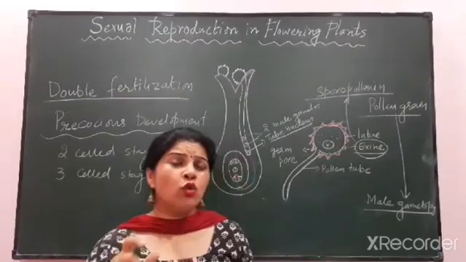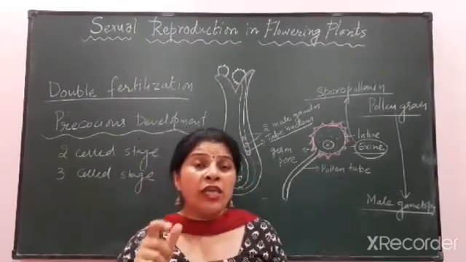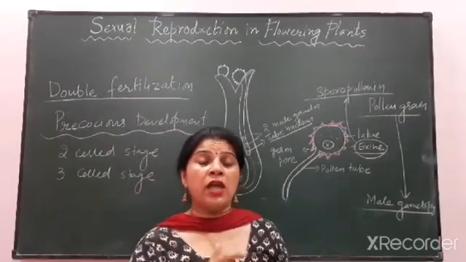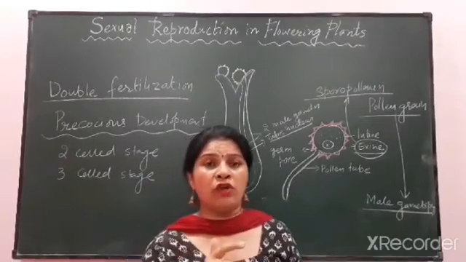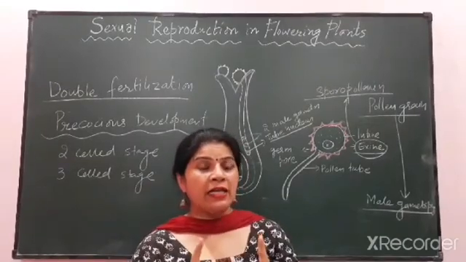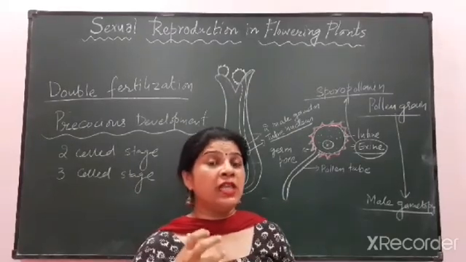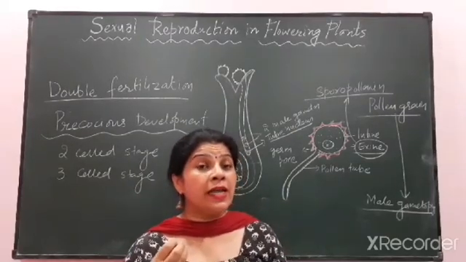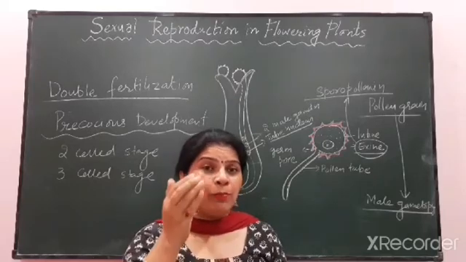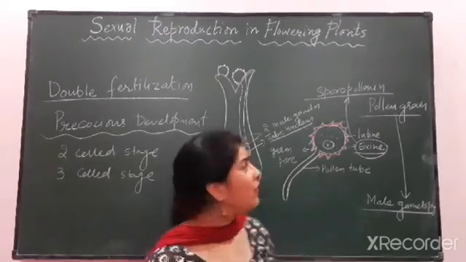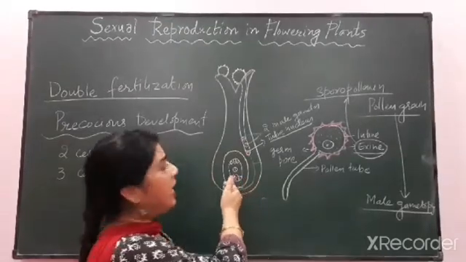How these two pollen tubes, they are knowing their destination, they are knowing the position of the egg. Actually the egg is surrounded by two synergids, and these synergids also secrete certain chemicals so that the pollen tube gets attracted towards this egg.